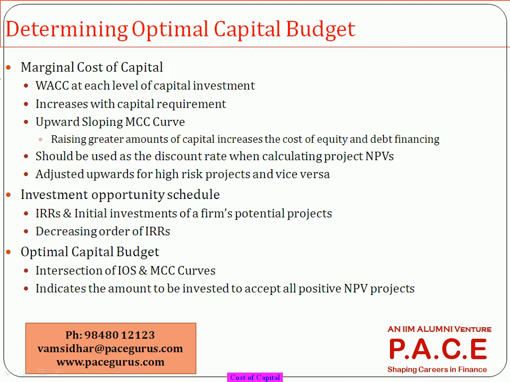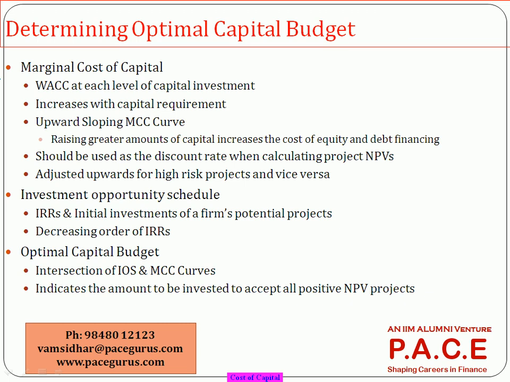Now my intention is to design a mechanism which will identify what is my optimal capital budget. It's nothing but combining the cost of capital chapter with the capital budgeting chapter. What I am trying to do in this exercise is, at each level of capital investment, I am looking at cost of capital. So what does that mean for me?